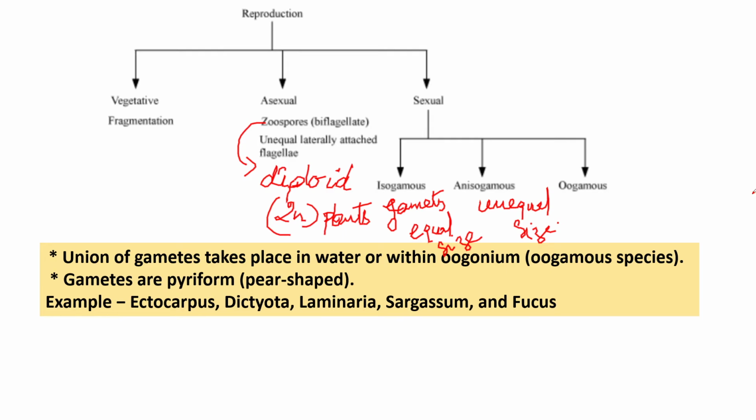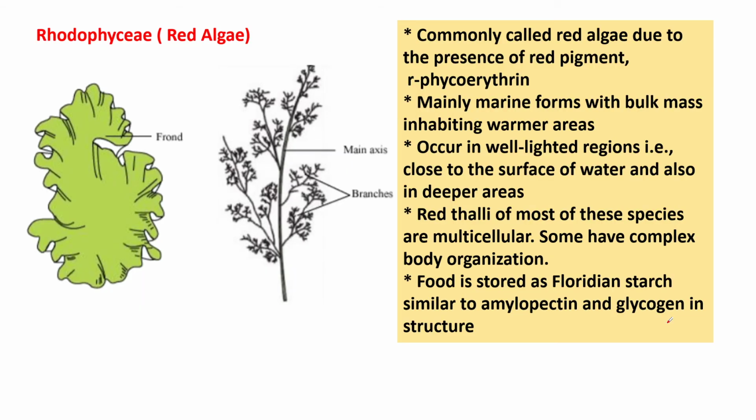Union of gametes takes place in water or within the oogonium, that is in oogamous species. Gametes are pyriform, which means pear shaped. Examples: Ectocarpus, Dictyota, Laminaria, Sargassum, and Fucus. So in these, generally oogamy is common, right? Next one is red algae, Rhodophyceae.